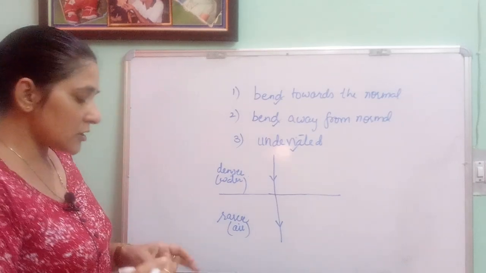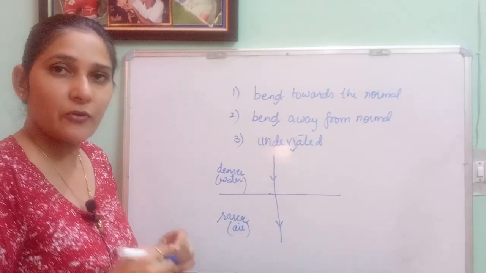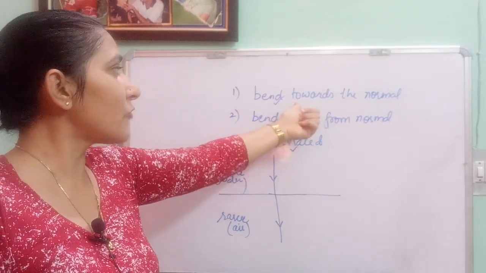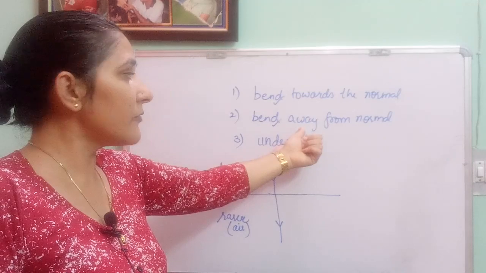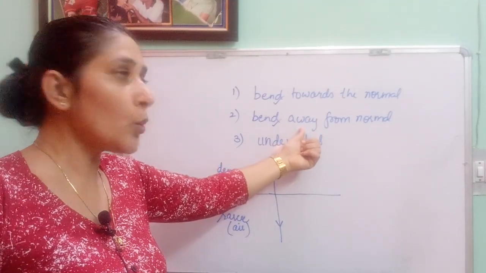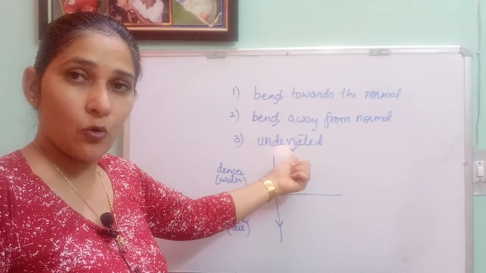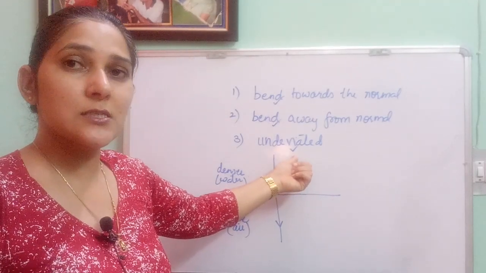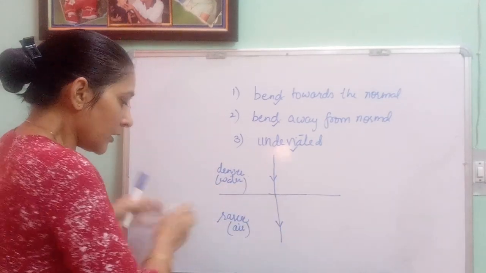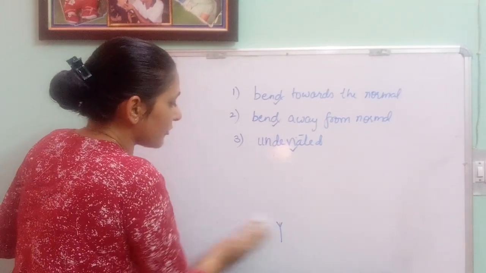So there are 3 observations which we can read out in the process of refraction. First, light rays will bend towards the normal when they are passing from rarer to denser. The light rays will bend away from the normal when passing from denser to rarer. And third, the light rays will go undeviated when they are striking normally onto the interface. Right? Now next is, what are the laws of refraction?